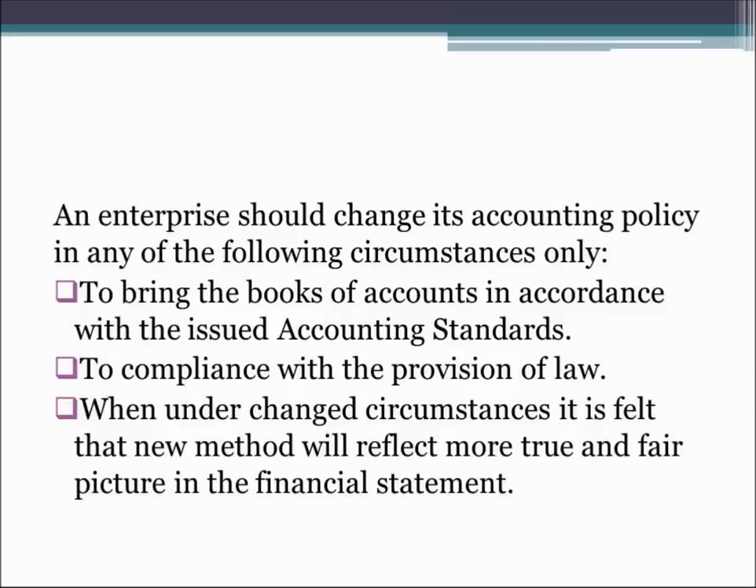Number two is compliance with the provision of law.